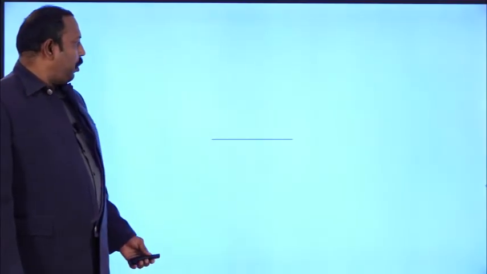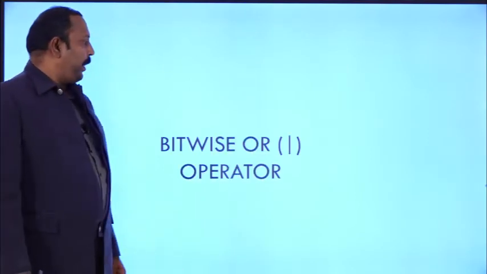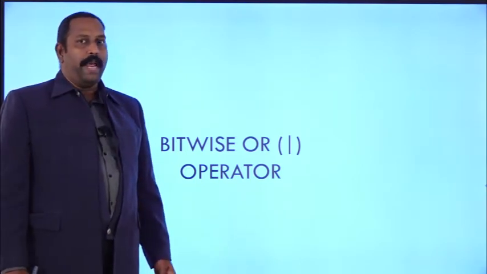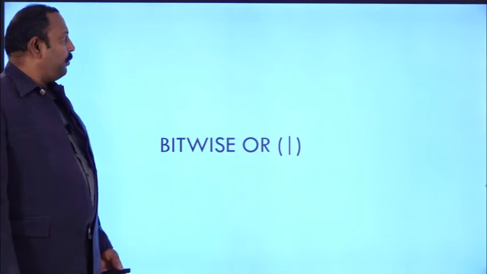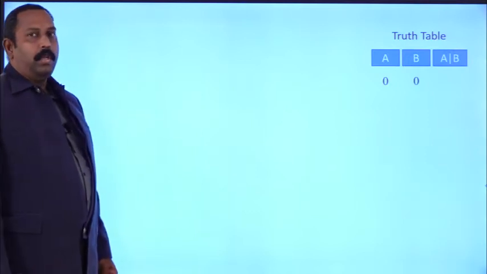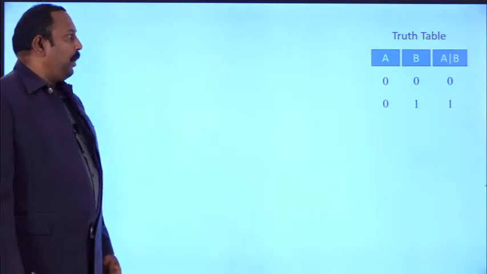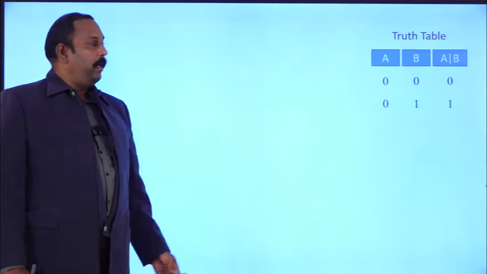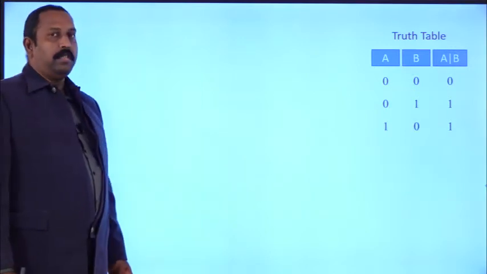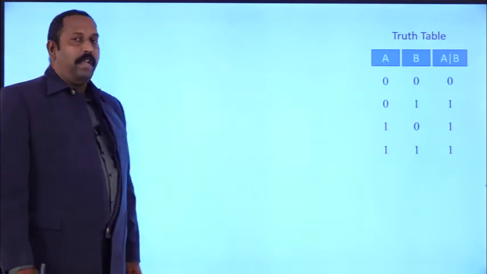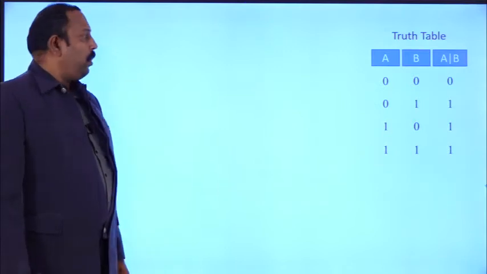When coming to the bitwise operators, the first one is the bitwise OR operator. It will perform the bitwise OR operation on the corresponding operands. For example, suppose you take the truth table. Suppose both the bits are 0, then the output is 0. Suppose 0 and 1 is the input, the output is 1. Suppose the input is 1 and 0, the output is 1. Suppose the input is 1 and 1, the output is 1. That means, if any one of the bits is 1, then the output is 1.